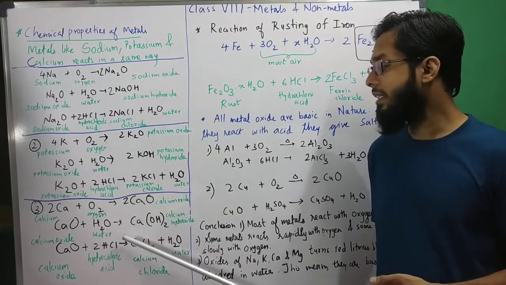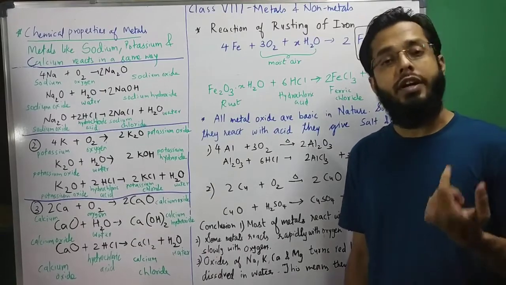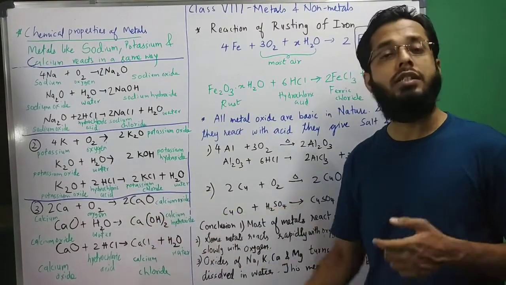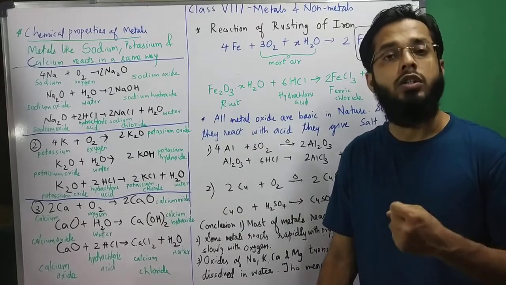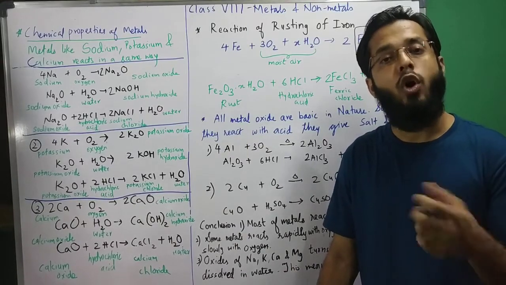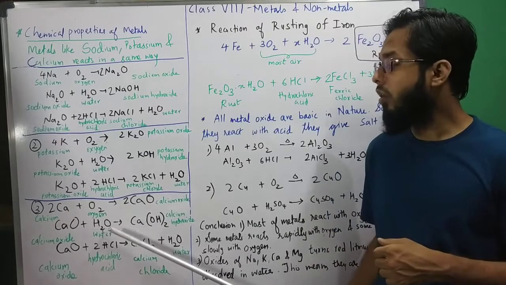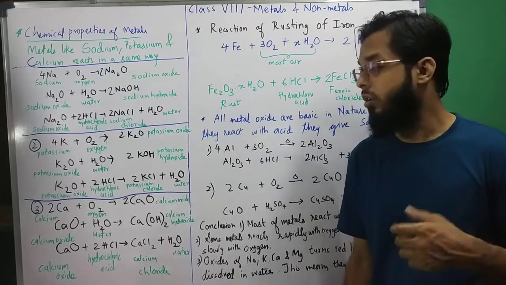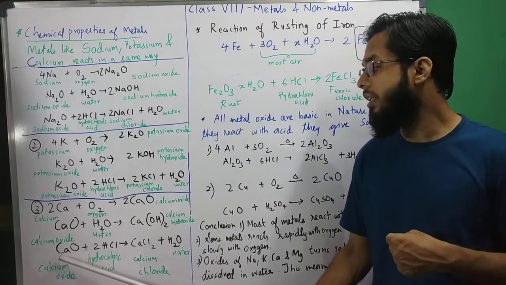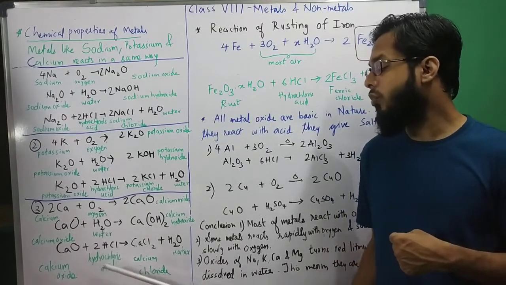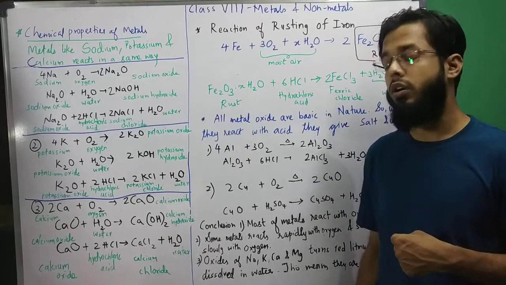You know, calcium oxide is also known as quick lime, which we call chuna. Chuna is actually known as lime or quick lime, which when dissolved in water forms lime water. And this quick lime reacts with HCl to form calcium chloride and water.